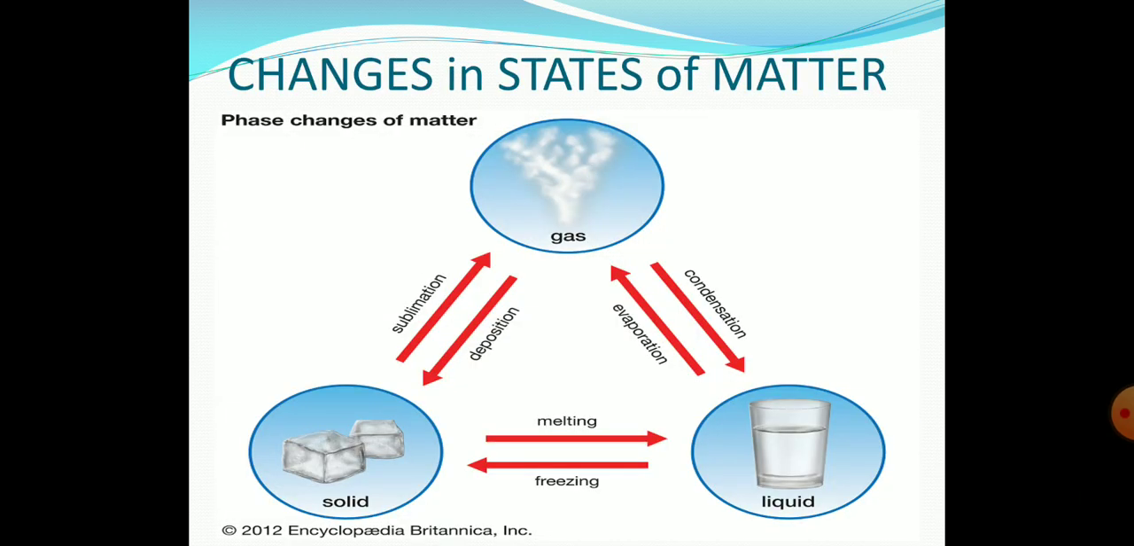topic, changes in states of matter. Solid is being heated. Okay, if you heat ice, you will get liquid. From the liquid, if you heat, you will go to the gas. Now the reverse. You are going to cool the gas, the vapor, you will get the liquid, and when you are cooling the liquid, it will become freezing. When you are freezing, you will get the ice.